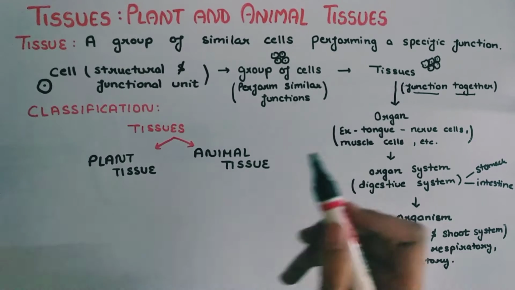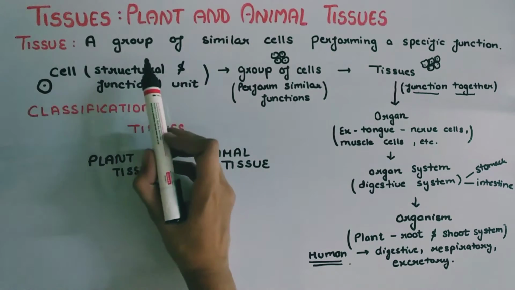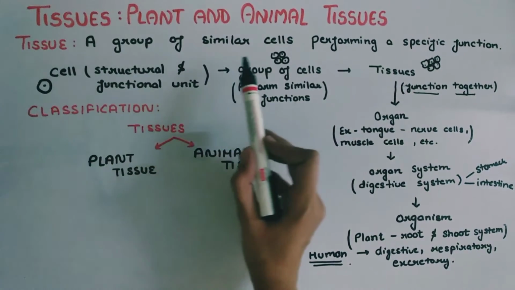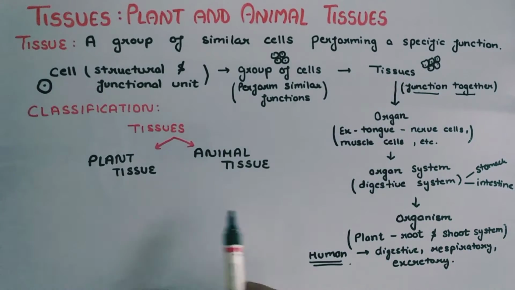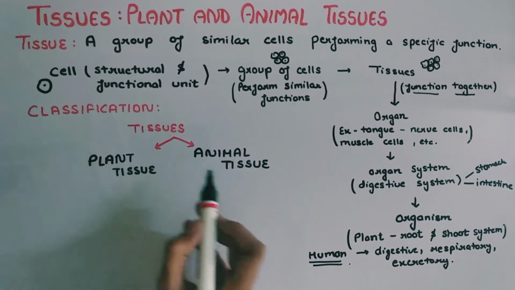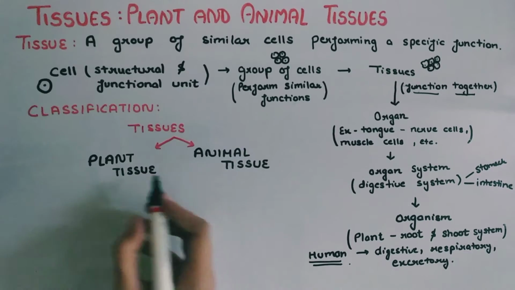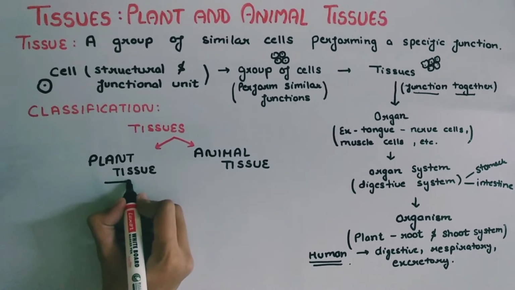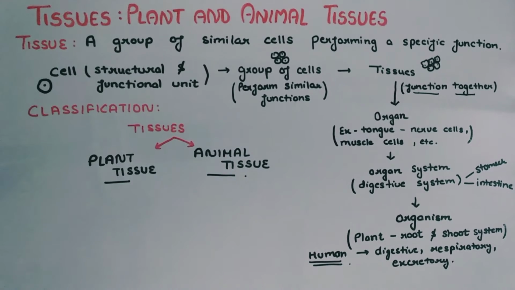So today we will study about tissues. What are tissues? Tissues are a group of similar cells that perform a specific function. Classification of tissues: tissues are broadly classified into two types, plant tissues and animal tissues. Plant tissues are tissues that are present in plants, and animal tissues are present in animals.